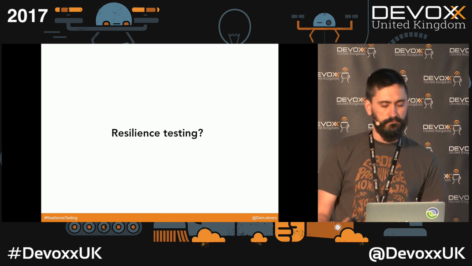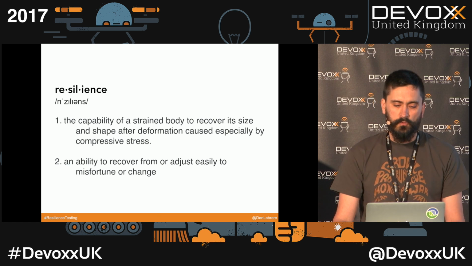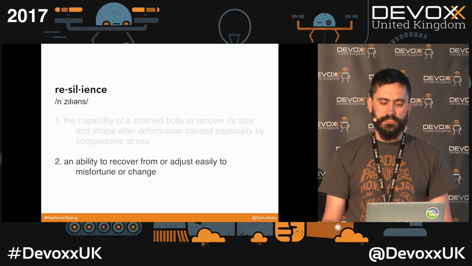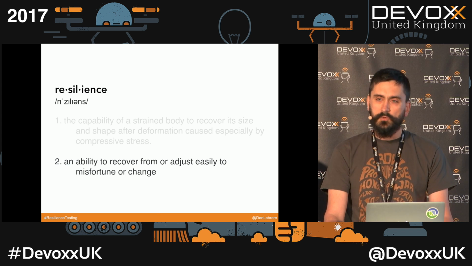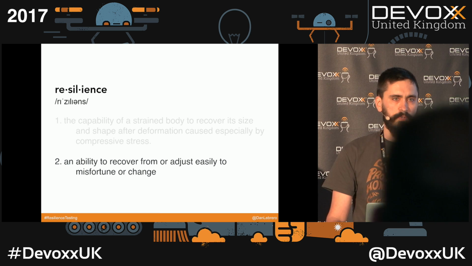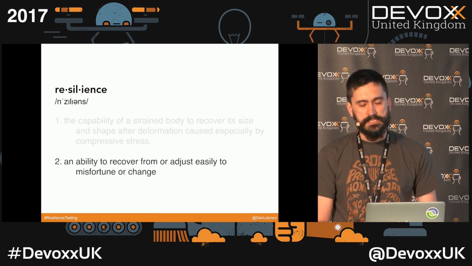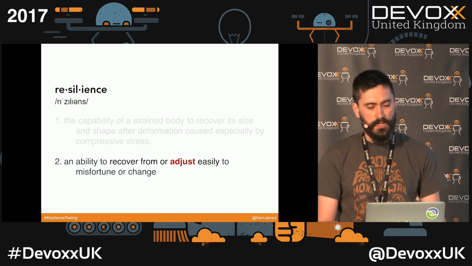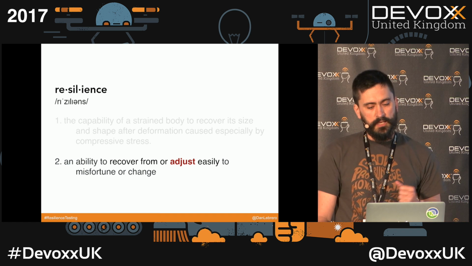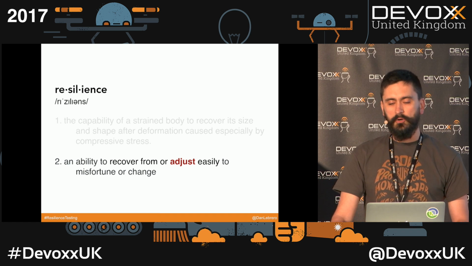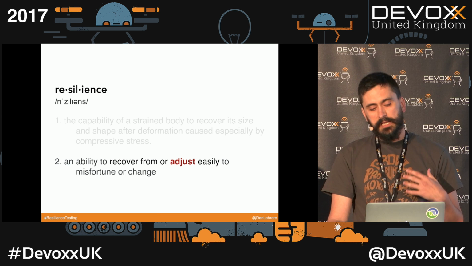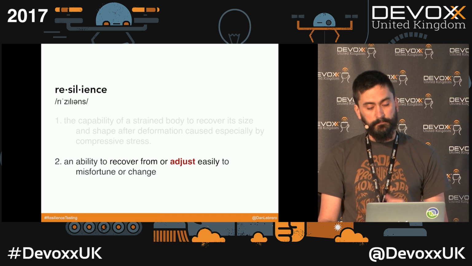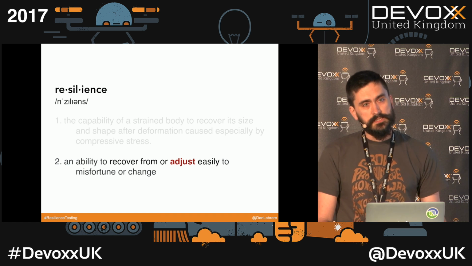If we look in the dictionary for resilience, we have those two entries. We're just going to focus on the second one. Resilience is the ability to recover from or adjust easily to misfortune or change. So what does it mean for our IT systems to be resilient? The first thing is that they need to adapt, they need to cope with any component going bad. And when we say adapt, it doesn't mean that they need to be running at full capacity or provide all the functionality. Adjusting can mean that they have to gracefully degrade to cope with that bad component. The second is they need to recover.